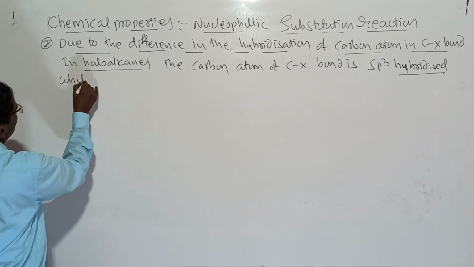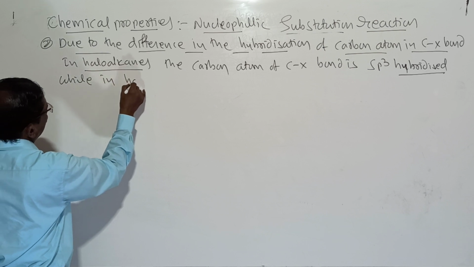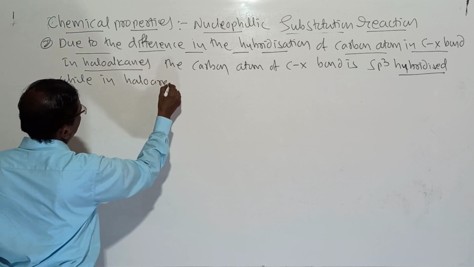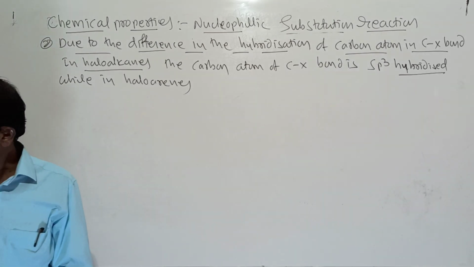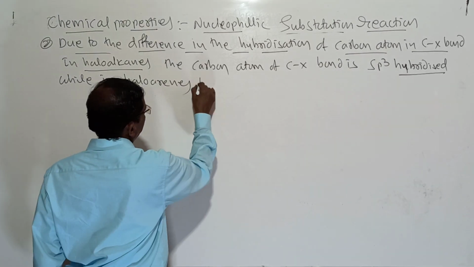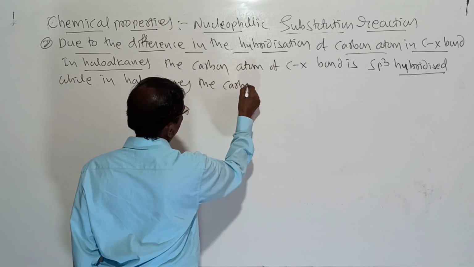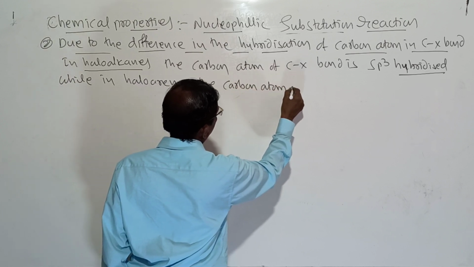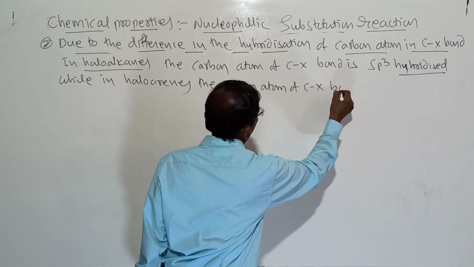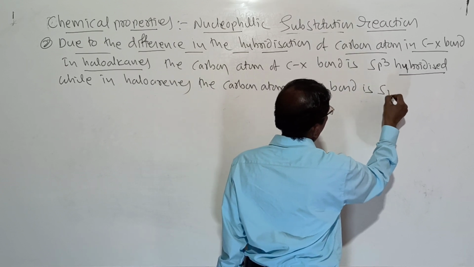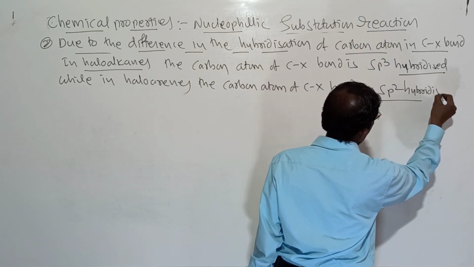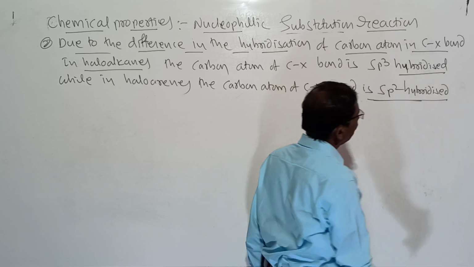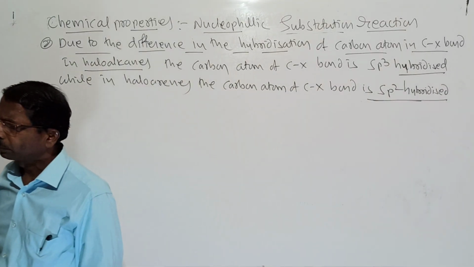While in haloarenes, the carbon atom of the C-X bond is sp2 hybridized. It is the main difference here.